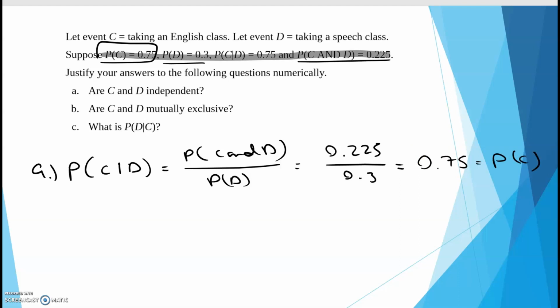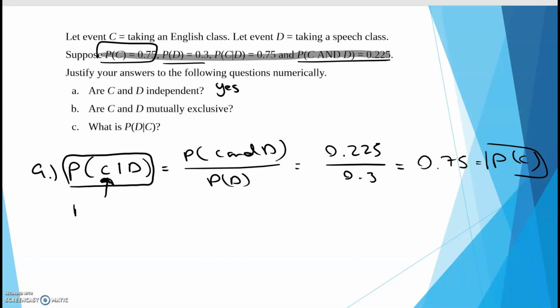So we just said that this is equal to this right here. Notice the first event is C, which we got to equal just the probability of C. So therefore, these two things are independent. So yes.